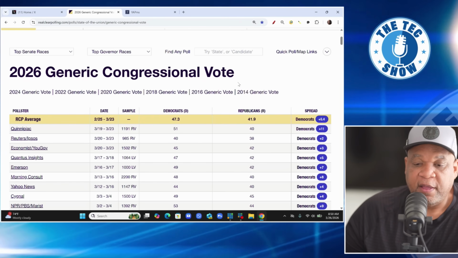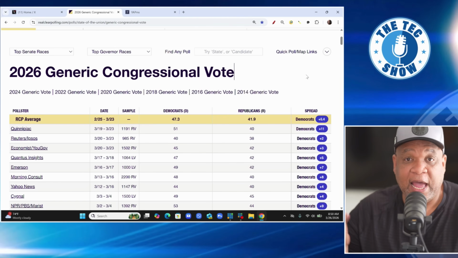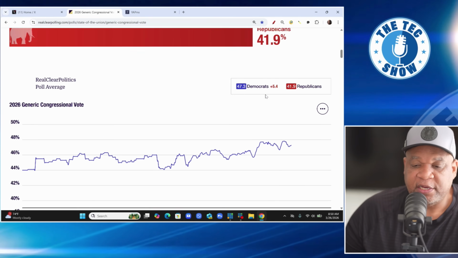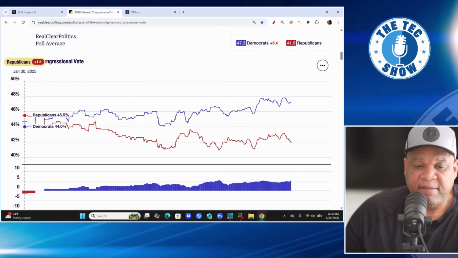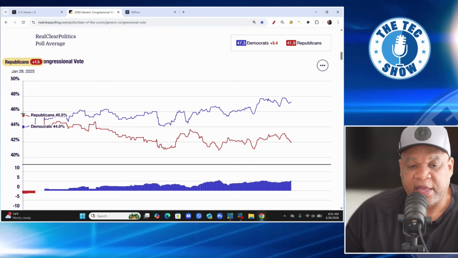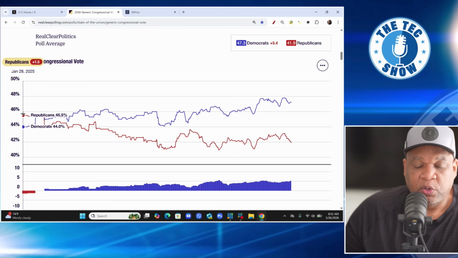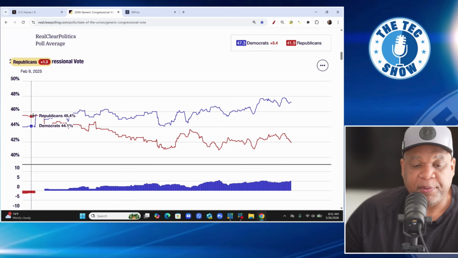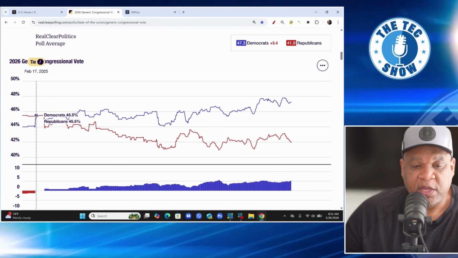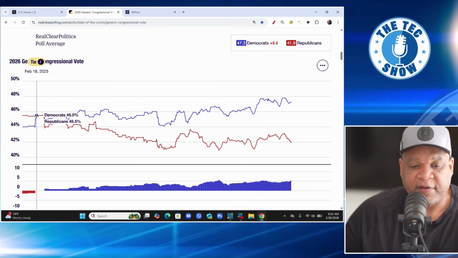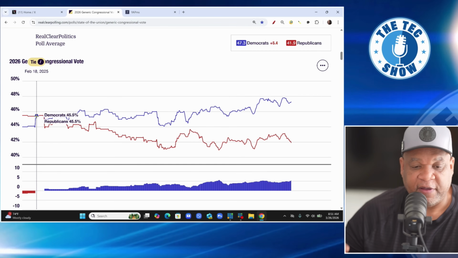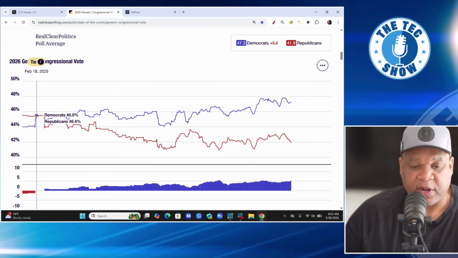Okay, so it doesn't sound like that much, but when you look back in history, and that's what we want to do here, if we go all the way back and look at the date there at the top, January 28th of 2025, what did we see? We saw Republicans had a lead with the generic ballot, okay? Now look at what happened, and this started February 17th of 2025. We saw a crossover, okay? They were basically tied, 45.5% and 45.5%, Democrats and Republicans.